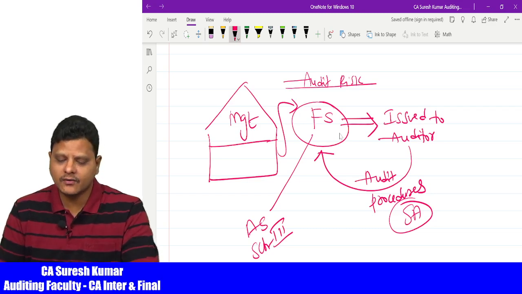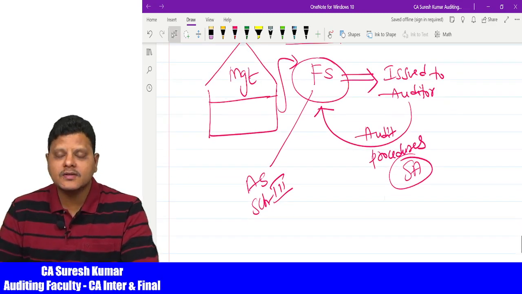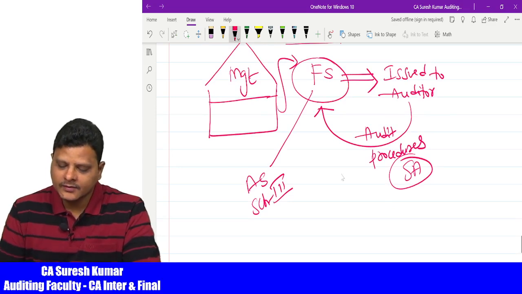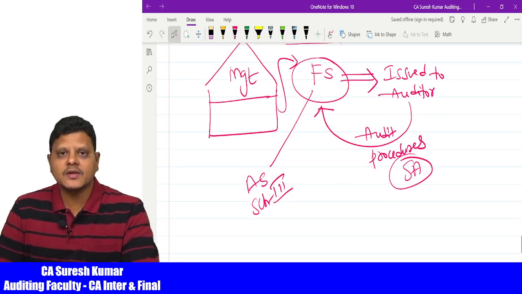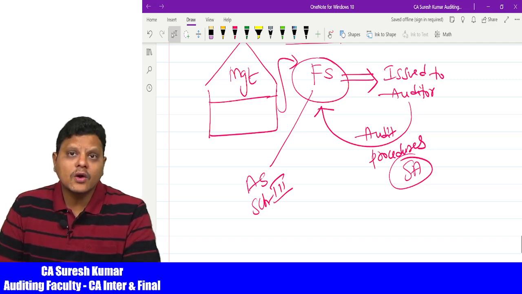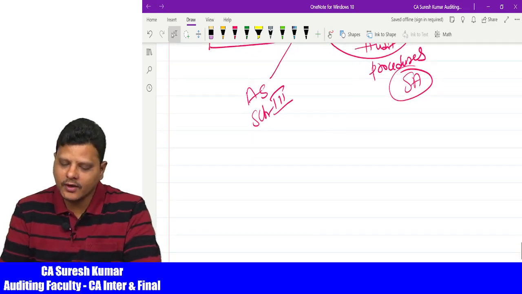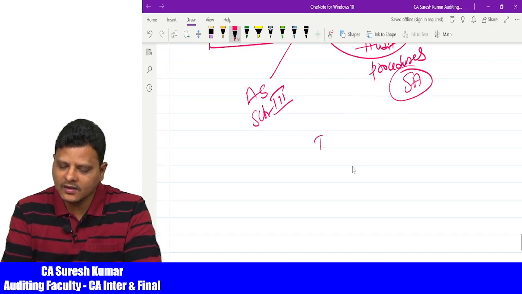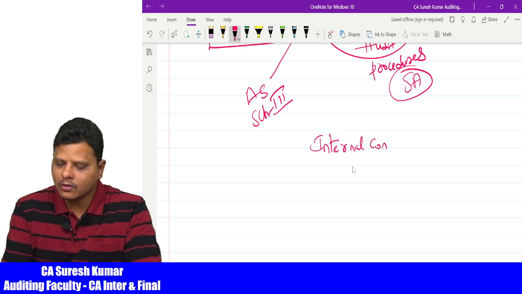Now listen my dear friends, financial statements are to be prepared by the management. In order to prepare the financial statements in a true and fair manner, the management is always going to introduce internal controls in the organization. So, internal controls.